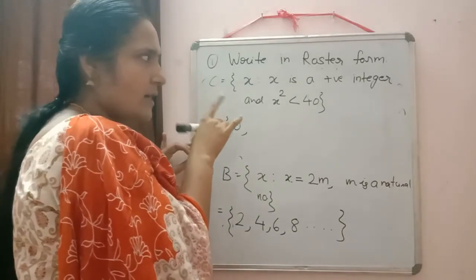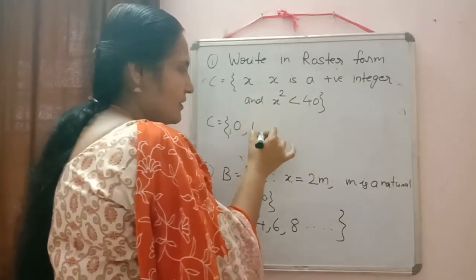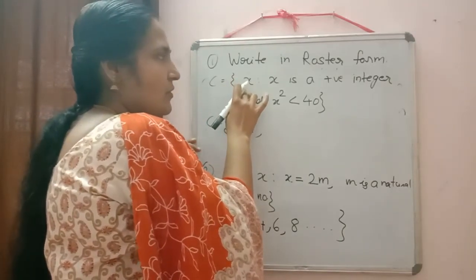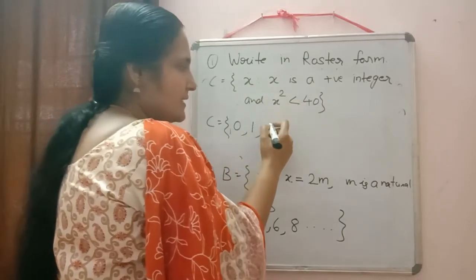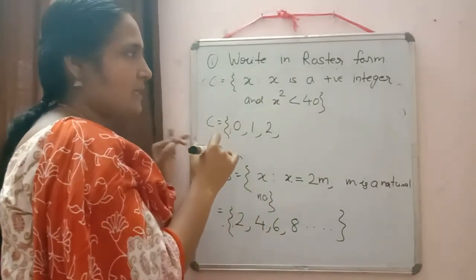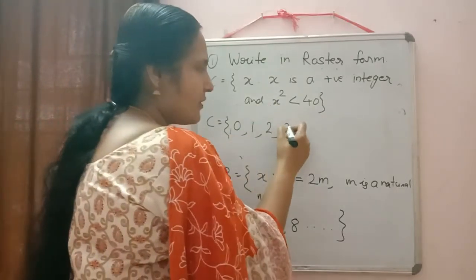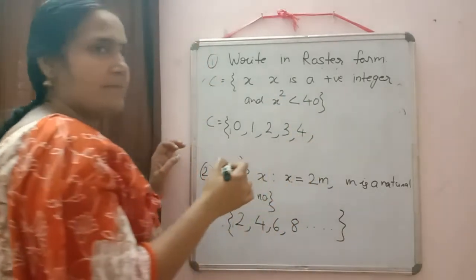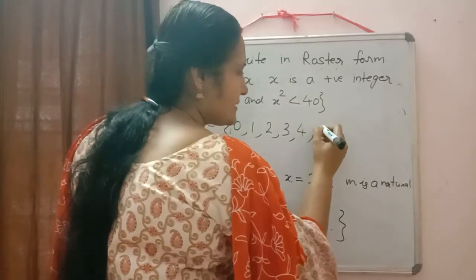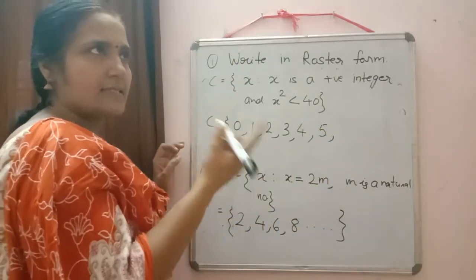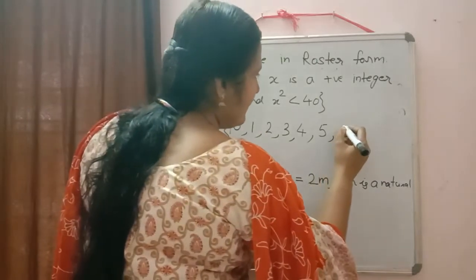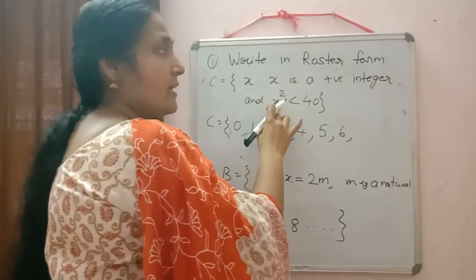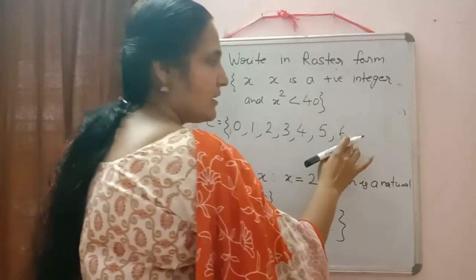1. 1 square is 1. That is less than 40. So 1 also will be there. 2. Whether 2 will belong to the set C or not. 2 square is 4, and 4 is less than 40. So 2 also will come. 3. 9 is less than 40. Yes. 4. 4 square is 16, less than 40. 5. 5 square is 25, less than 40. 6. 6 square is 36, less than 40. 7. 7 square is 49, which will be greater than 40. So we cannot take 7.